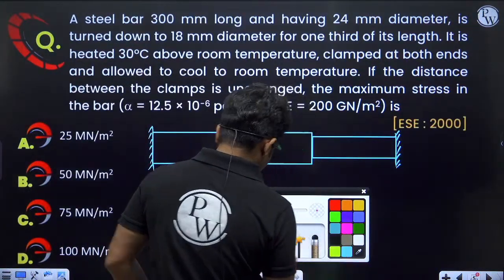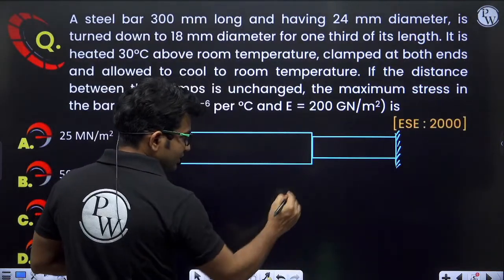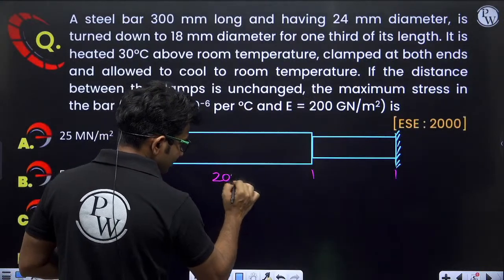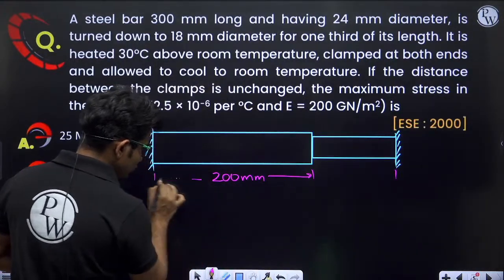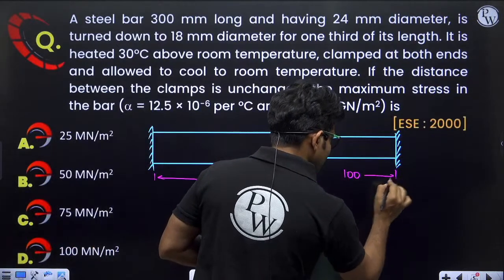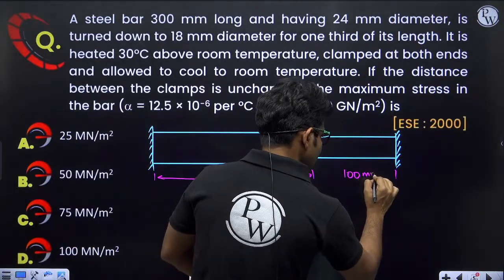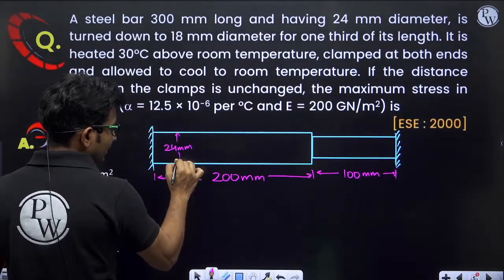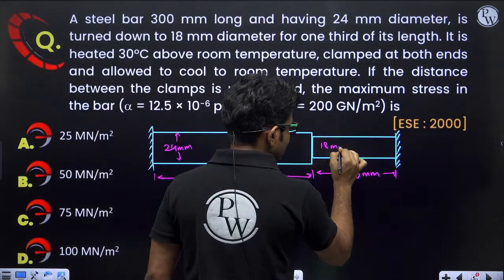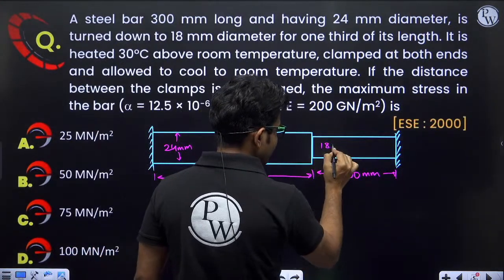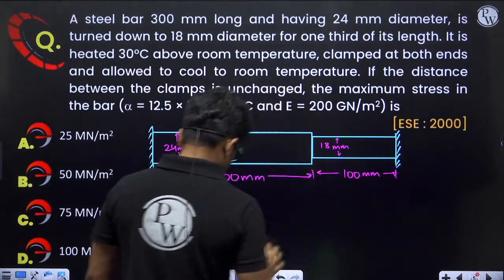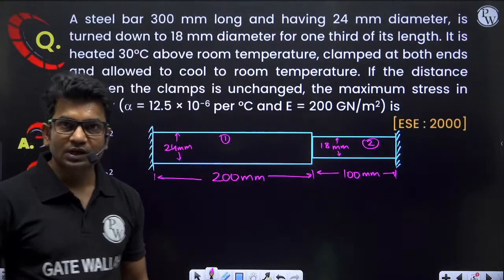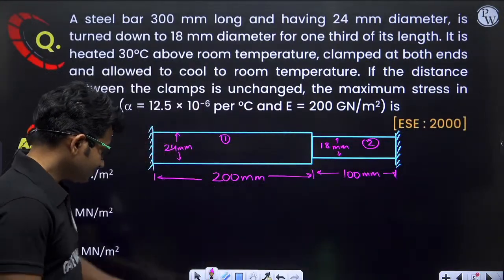After clamping, when we are reducing the temperature, which type of stresses will be introduced? They will be tensile stresses or compressive stresses. Come on fast, answer me. Okay, so this length is 200 mm, this length is 100 mm, and the diameter of part 1 is 24 mm, and the diameter of part 2 is 18 mm. Let us say this is part 1 and this is part 2. Tell me, a very easy question.